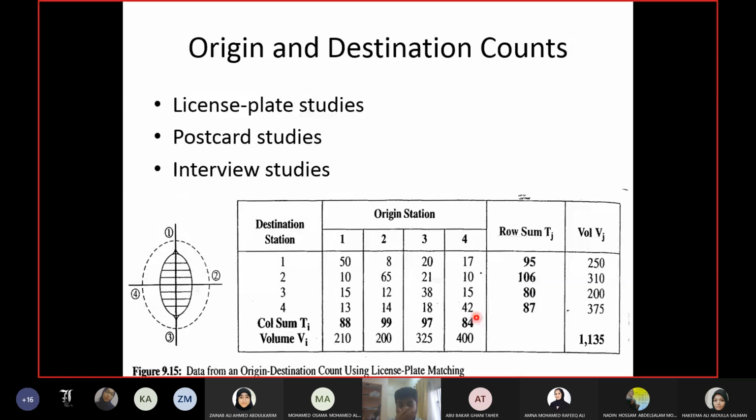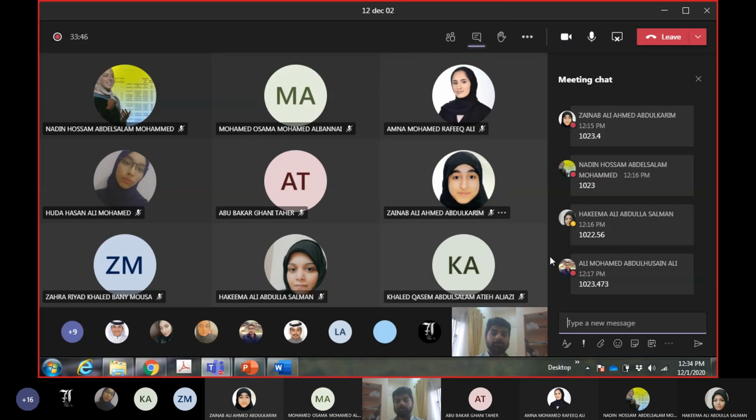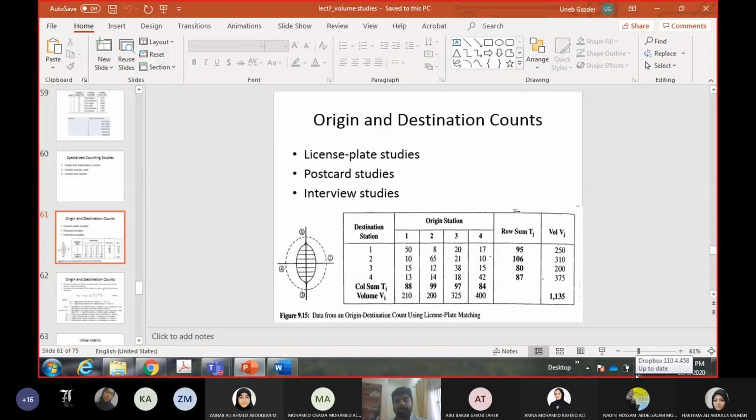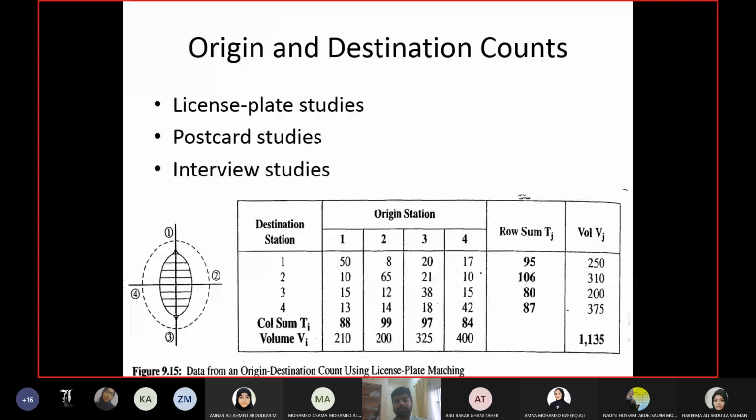Then you have these diagonal numbers, 50, 65, 38, and 42. Diagonal numbers indicate, as I've already explained for 50, that the origin and the destination is the same area, the same zone. So we call them intrazonal trips. Diagonal numbers are known as intrazonal trips, meaning the start and end point of the trip was the same region, the same zone.